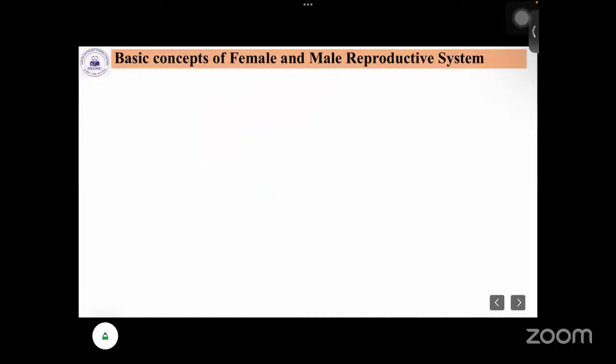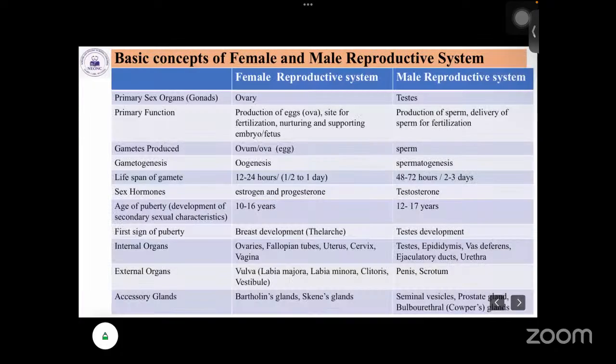Next are the basic concepts of the male and female reproductive systems, and the differences.